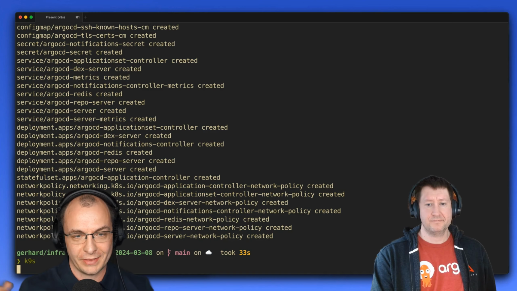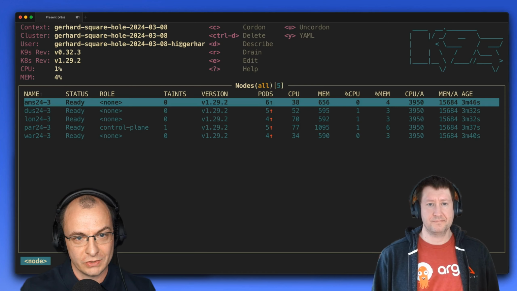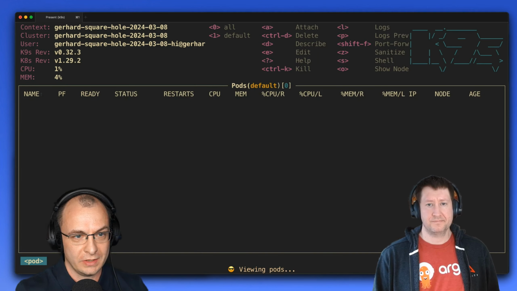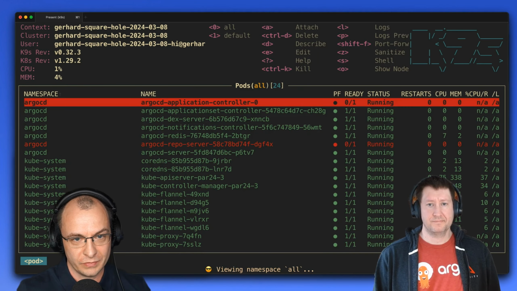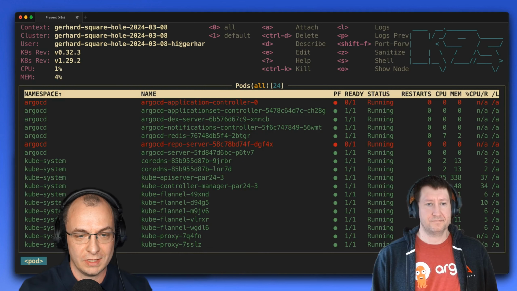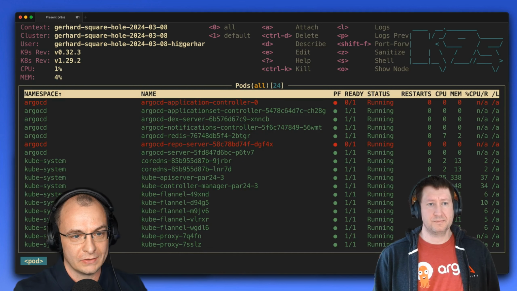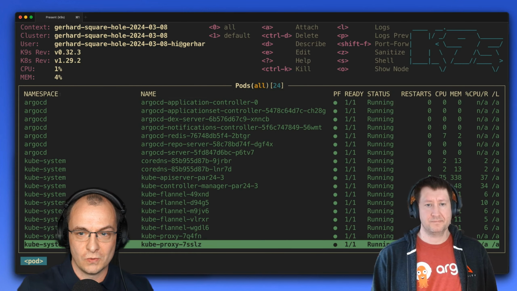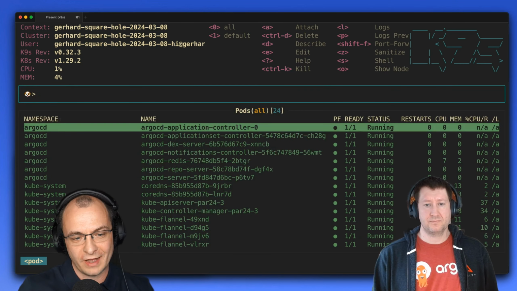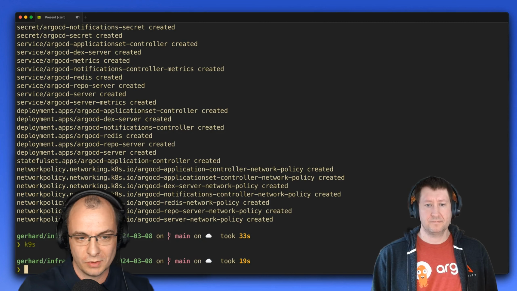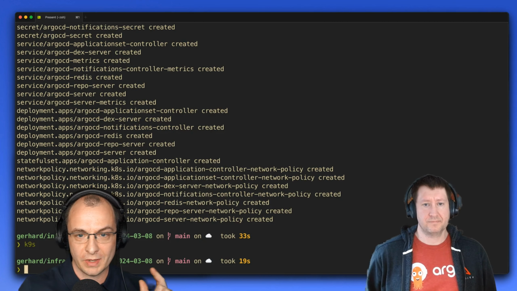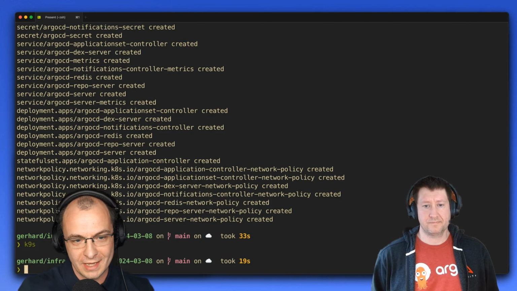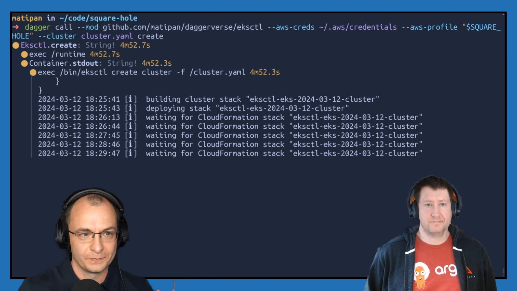So as we're talking about that, Argo finished installing, and we can see the application controller and the server, the last two components to be finished. And in total, that took another minute. So that takes us to about 5 minutes so far. We set up Kubernetes on the cluster. We set up Argo. What about EKS? How is that coming along?